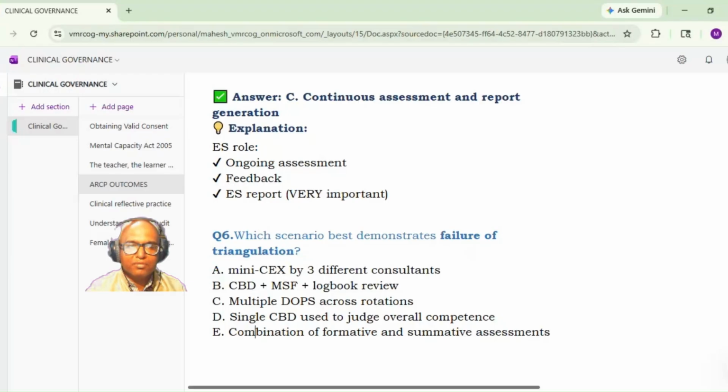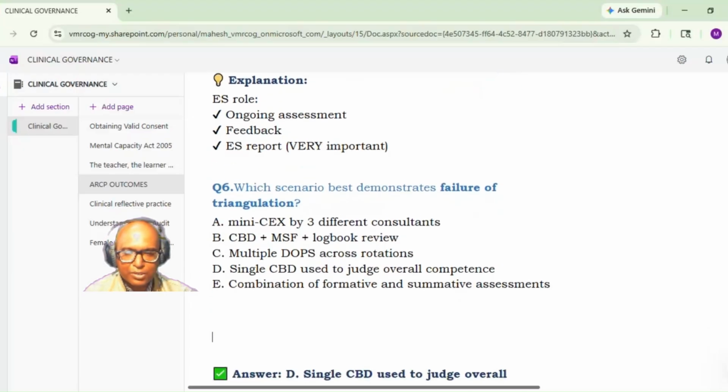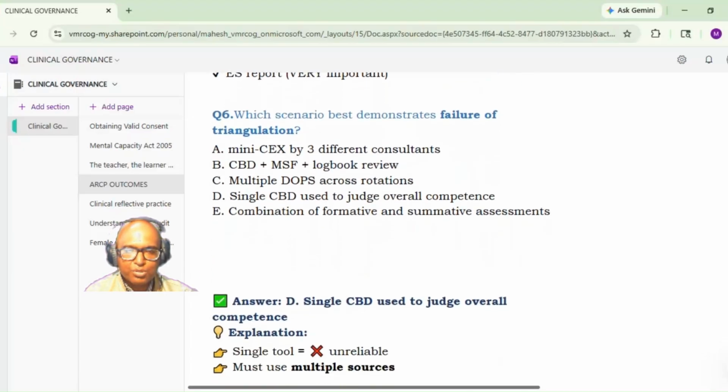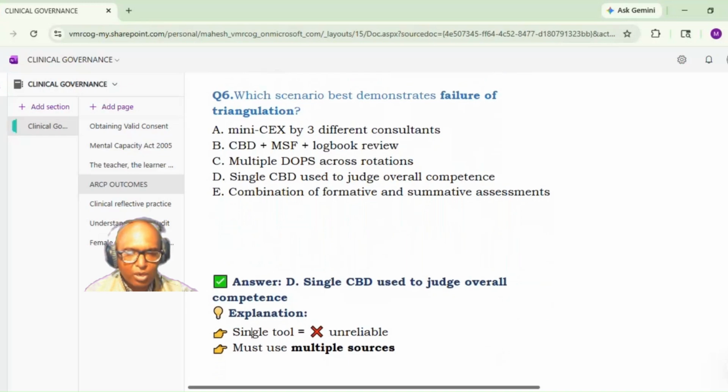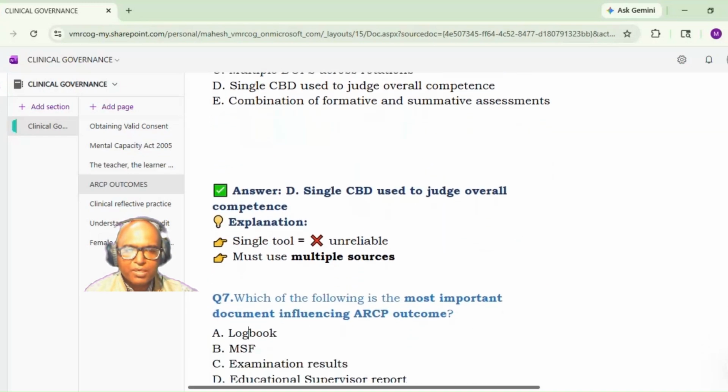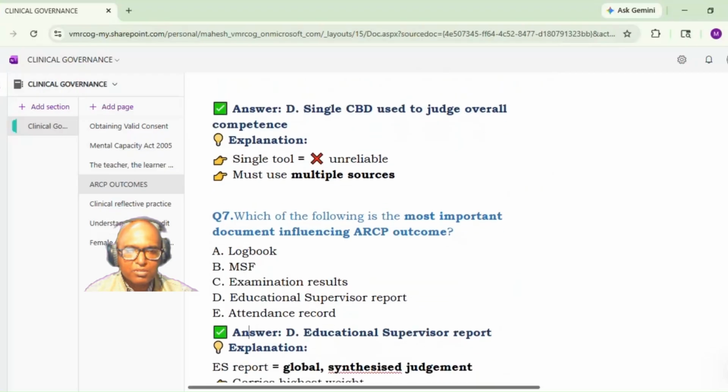Mini CX by three different consultants, CBD, MSF, logbook review, multiple jobs across relation, single CBD used to judge overall competence, combination of formative and assessment. It is D, single CBD used to judge overall competence. Yes. So a single assessment is actually of no use. So a single tool is not reliable. Use multiple tools and multiple resources.